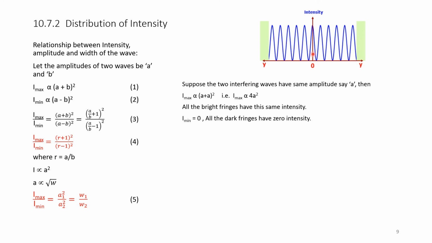For dark fringes, A minus A, so I minimum will be 0. Therefore, all the dark fringes will have 0 intensity. Because intensity I minimum is 0, here at the base it is 0. Therefore, all the dark fringes will have 0 intensity.